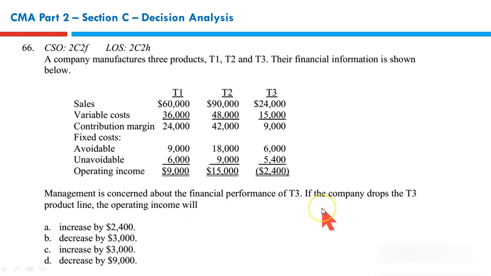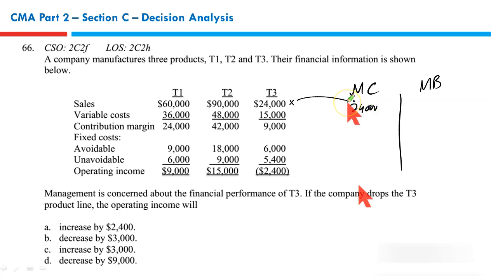Again, should we continue or should we not? For that, you need to make a column. Decisions are made at margins, benefit versus cost. If we discontinue T3, we will lose this revenue, and losing this revenue would serve as a cost.